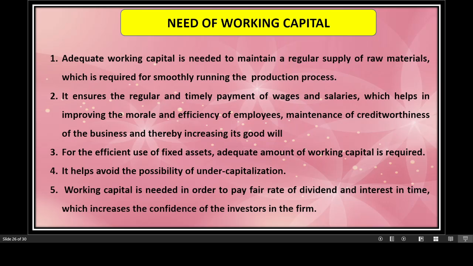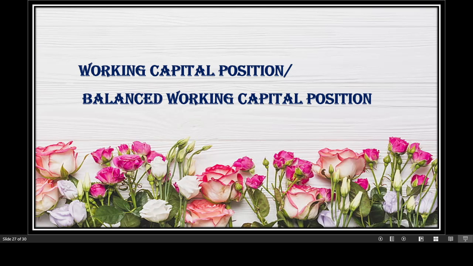For the efficient use of the fixed assets, an adequate amount of working capital is definitely required. Unless and until you have people and you're paying them wages and salaries, they won't work, the fixed asset will remain idle. Working capital is very much required because it avoids the possibility of undercapitalization. And working capital is needed in order to pay a fair rate of dividend and interest in time, which increases the confidence of the investors in the firm's long run requirement of working capital. So working capital is very, very important and desirable for every organization.